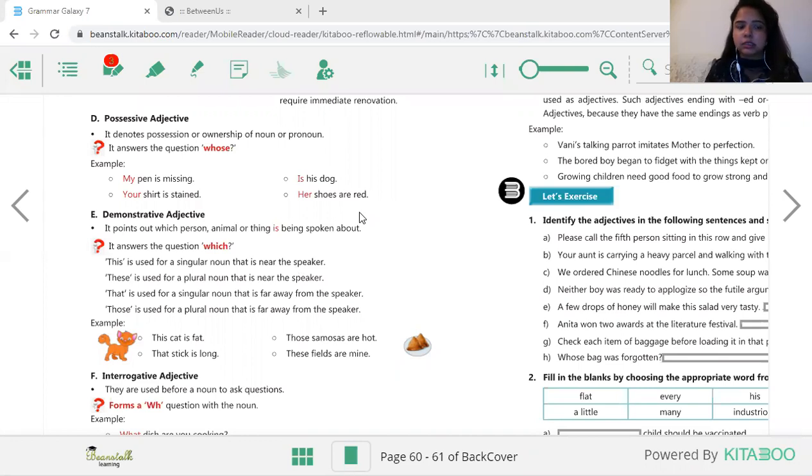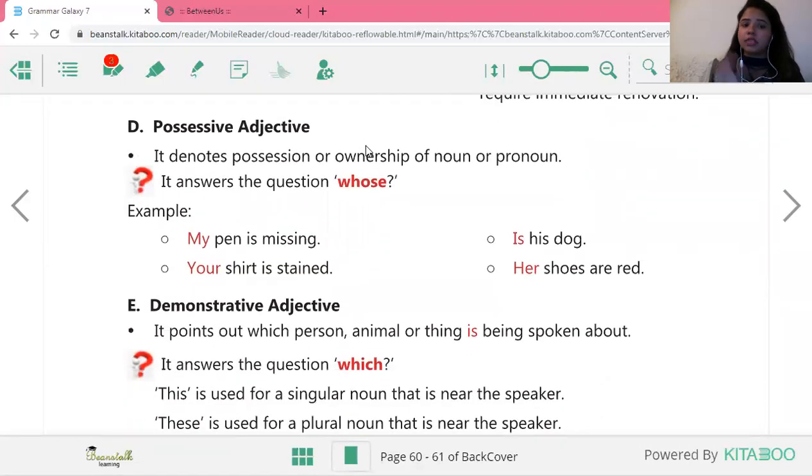We had discussed three types in the last lecture, and today we're going to go ahead with possessive adjectives. Now, remember one thing. If you remember the meanings of words like possessive, interrogative, demonstrative, then it will be very easy for you to differentiate between what is a possessive pronoun, what is a possessive adjective, what is a possessive noun. So here also we are going to discuss possessive adjectives.